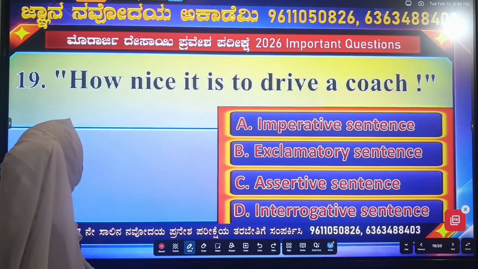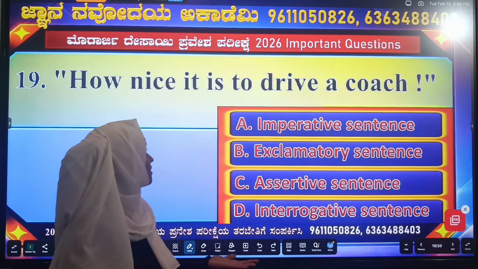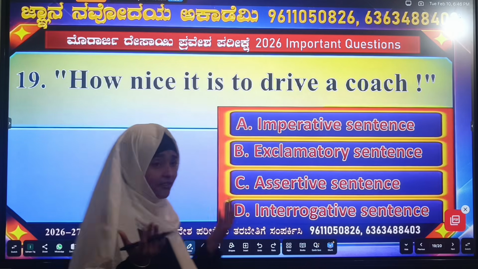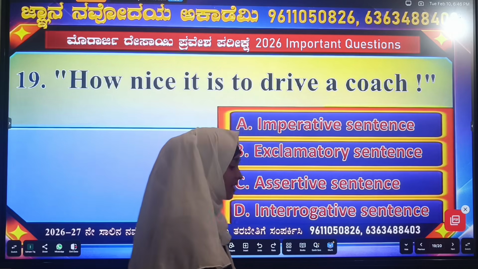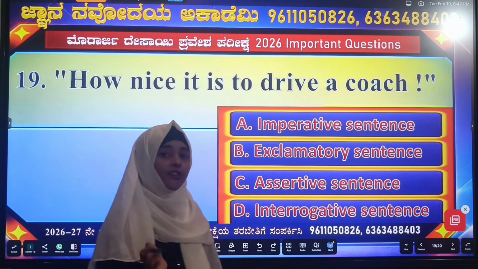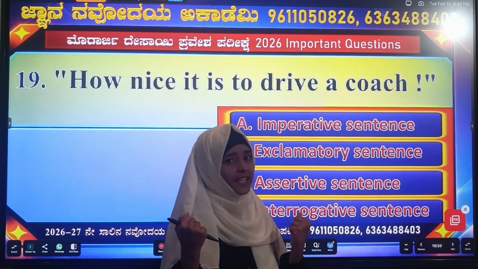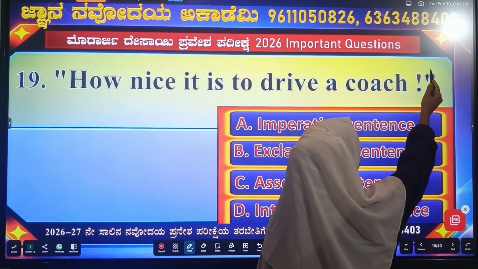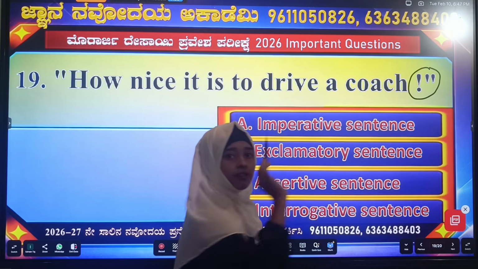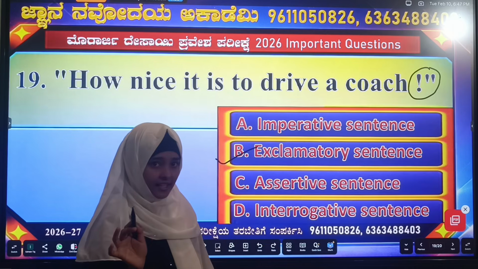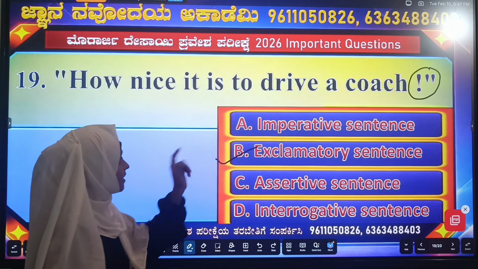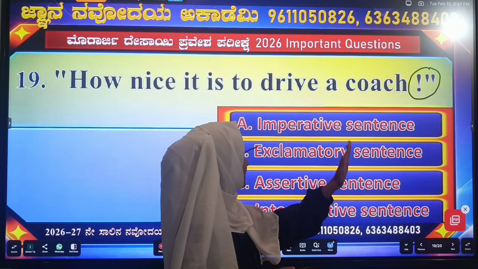Now the question is, how nice it is to drive a coach. See here, the sentence which shows strong feelings and ends with an exclamation mark is called an exclamatory sentence. Option A is imperative sentence.